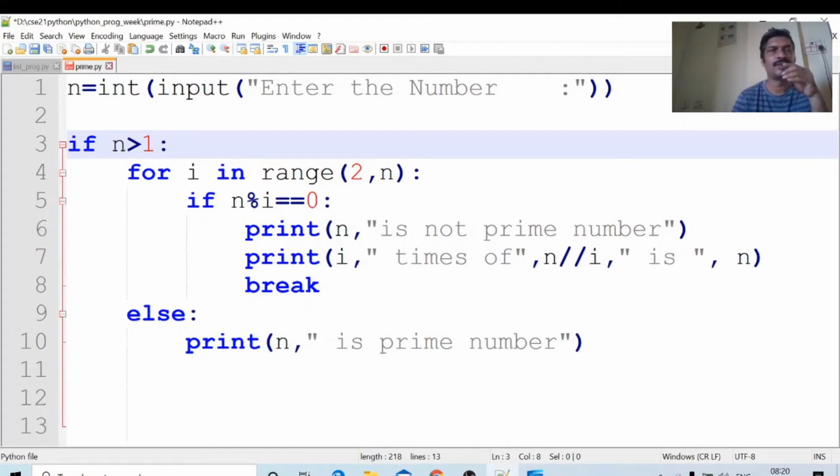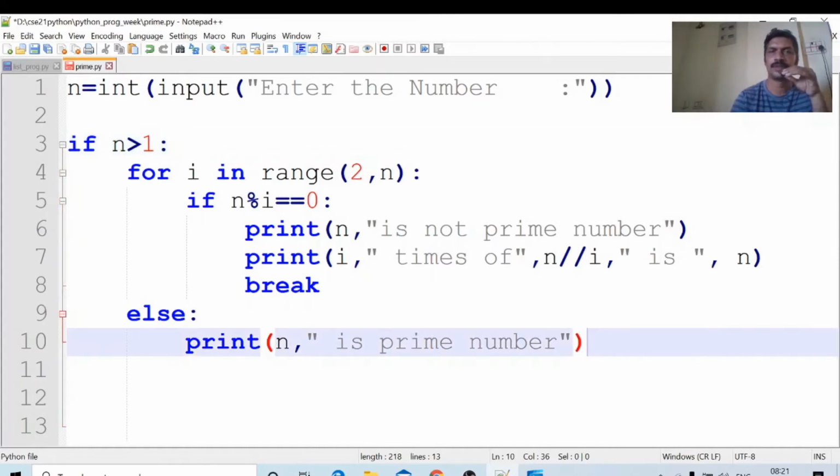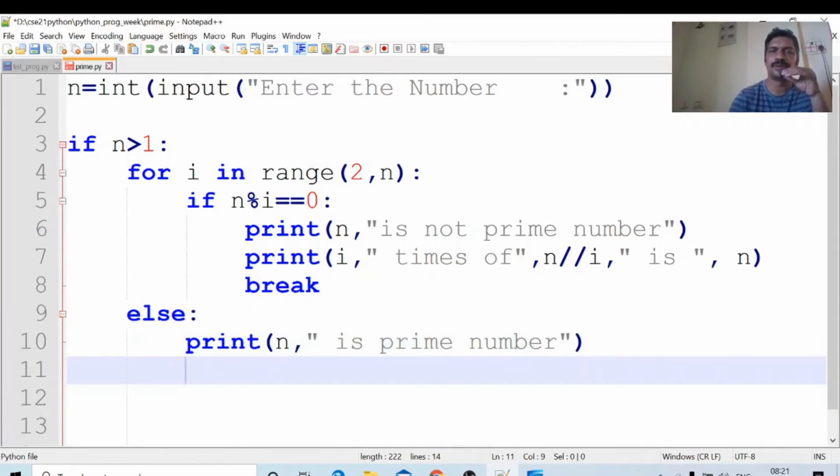Break: if the control executes the break, the else block is not executed. If we check all the numbers, 2 to 16, that is 2 to n minus 1, then we will come to the else block. n is a prime number. Okay, this is about the for loop.